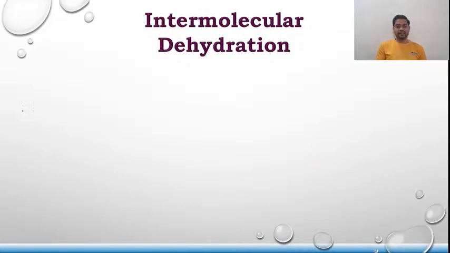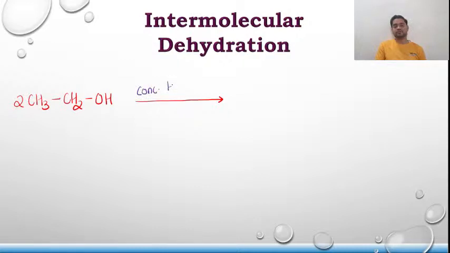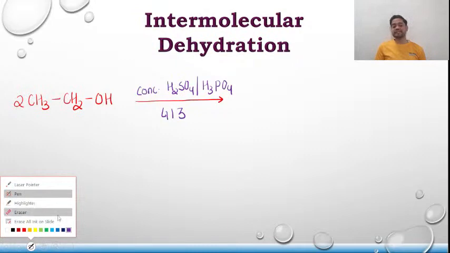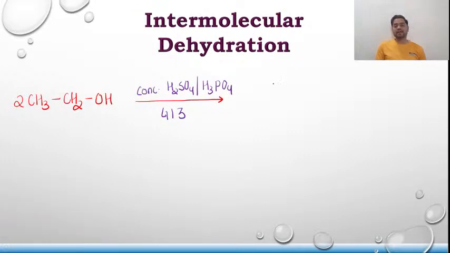Perfect. So once again, let us glimpse up the entire reaction. It is 2 moles of CH3CH2OH in the presence of concentrated H2SO4 or H3PO4, and the temperature is around 413 Kelvin, not more than that. If you increase the temperature, ethene formation starts taking place.